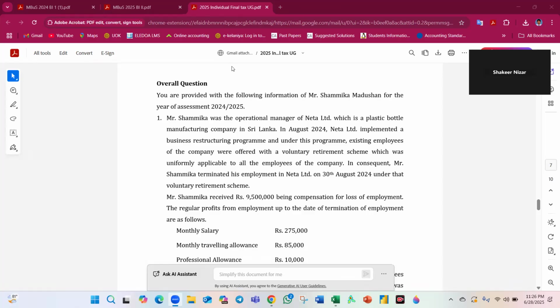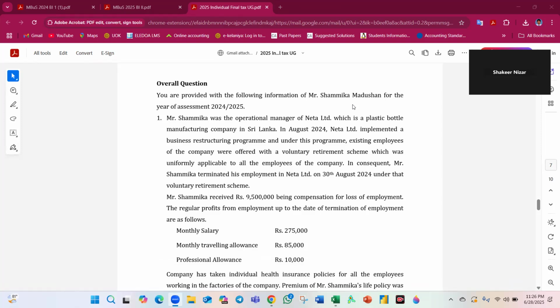You are provided with the following information regarding Shamnika Madhushan for the year of assessment 24-25. You know that a year of assessment is a 12-month period starting from 1st April 2024 and ending on 31st March 2025. That is the year of assessment applicable for the examination on 3rd July.